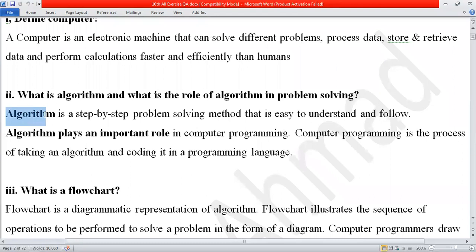Definition of algorithm. Algorithm is a step-by-step problem-solving method that is easy to understand and follow. Let me give you an example. You can say that a step-by-step process in order to solve a particular problem is known as algorithm. I will give you the example.